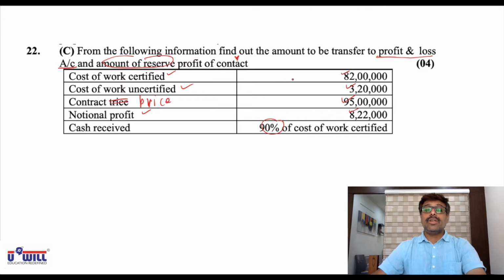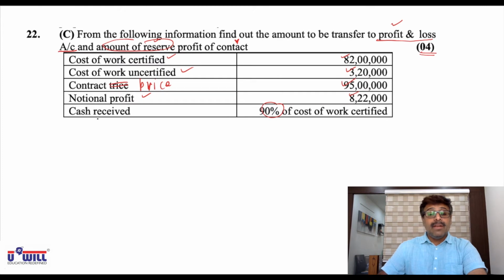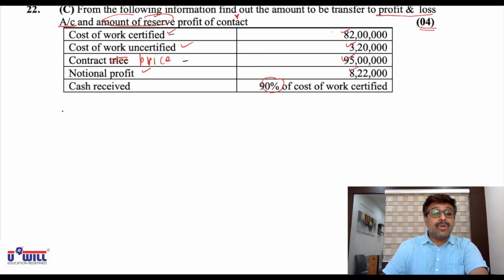Now see, in this question we don't have to make any contract account also. It's a 4 marks objective or short question that has been asked. We directly have to find the amount to be transferred to P&L account and reserves only. So only those workings we used to make, we have to do. First, from work certified and the contract price we'll find the percentage of work done. Those two are the main workings we used to make.